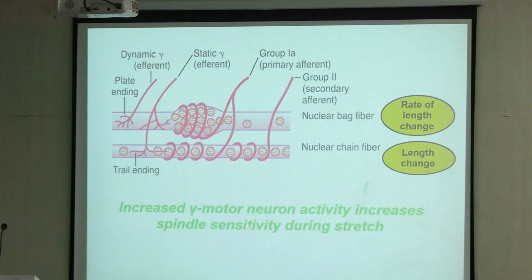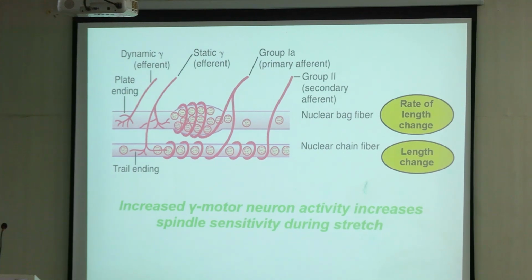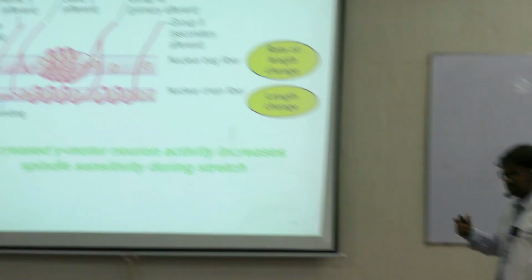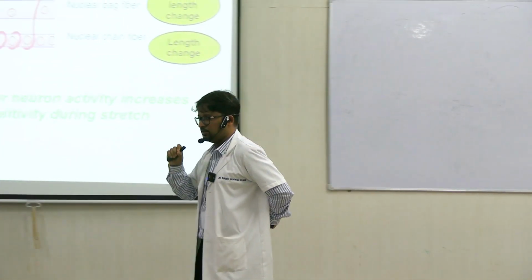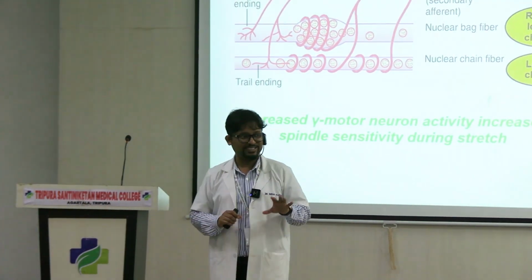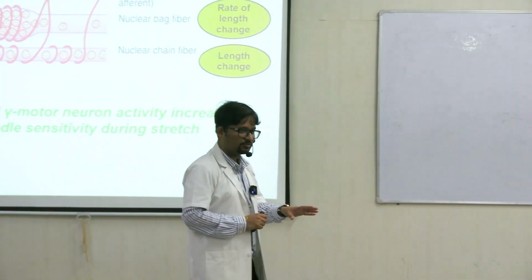So increased gamma motor neuron activity increases spindle sensitivity during stretch. We have all learned from this, since it becomes more sensitive. So if somehow, like this is the clinical implication now, if because of any disease, right, if the gamma motor neuron discharge increases somehow, what will happen to the spindle?